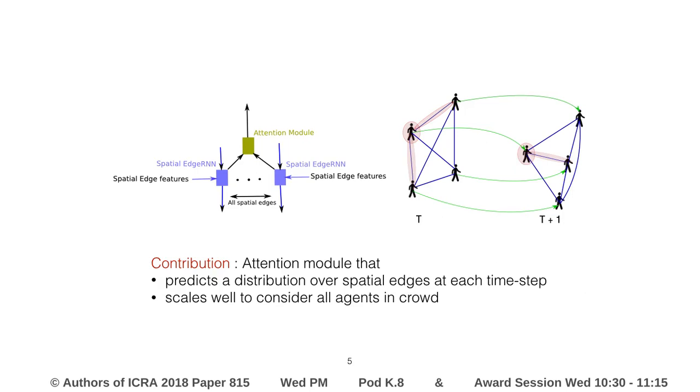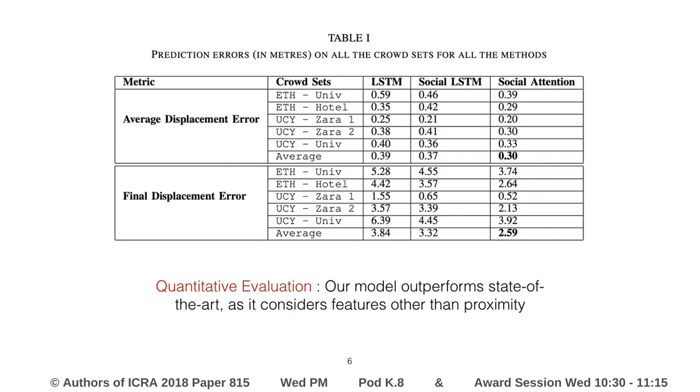The soft attention module predicts a distribution over spatial edges at each time step. This captures the importance of each surrounding agent for the agent considered. The advantage of using soft attention is that it is completely differentiable and scales well with the number of agents in the crowd, which could possibly vary with time. In the next few slides, we will go over the results.